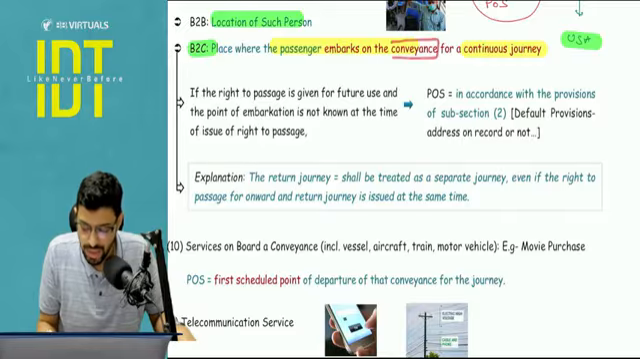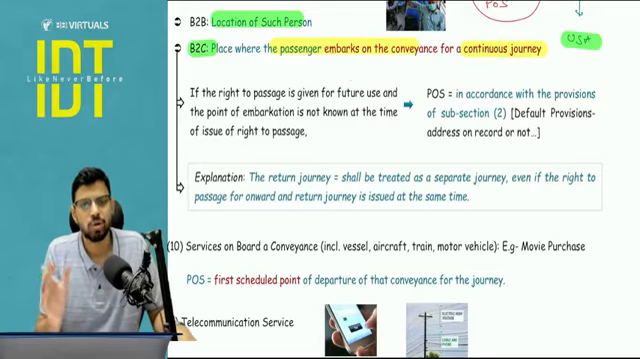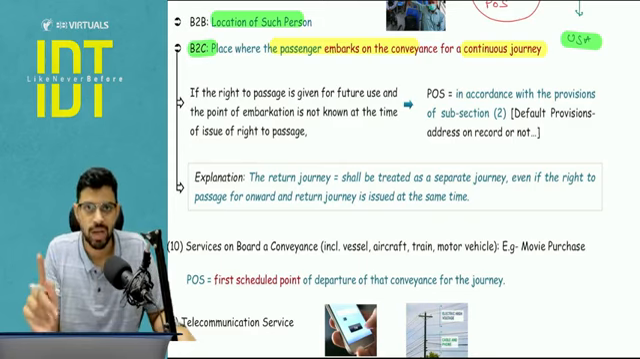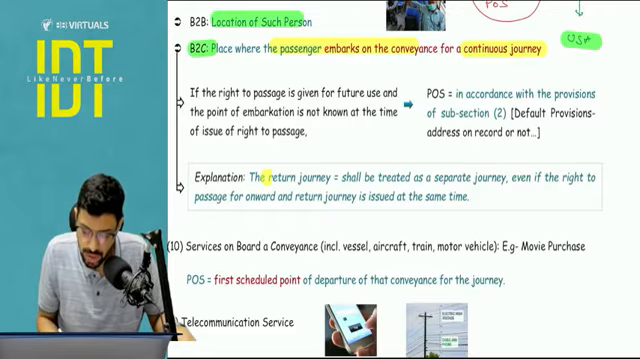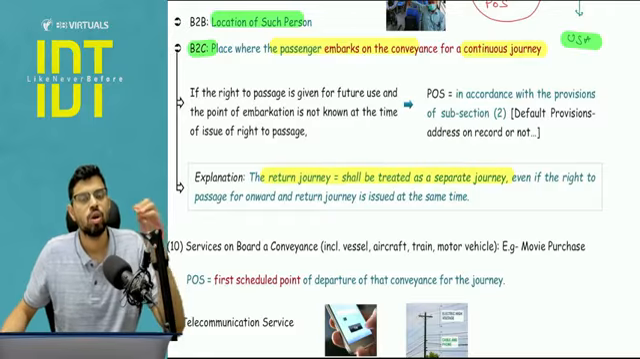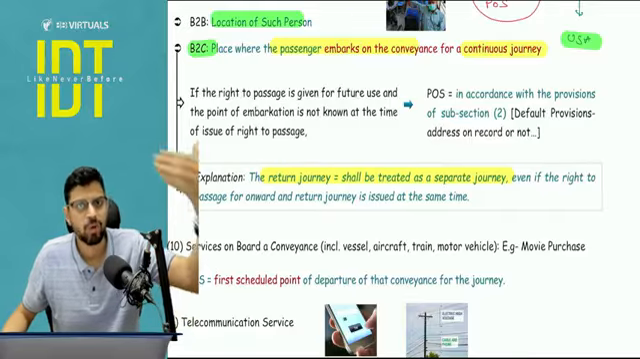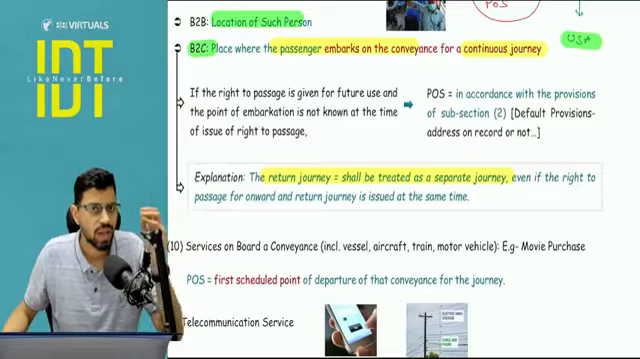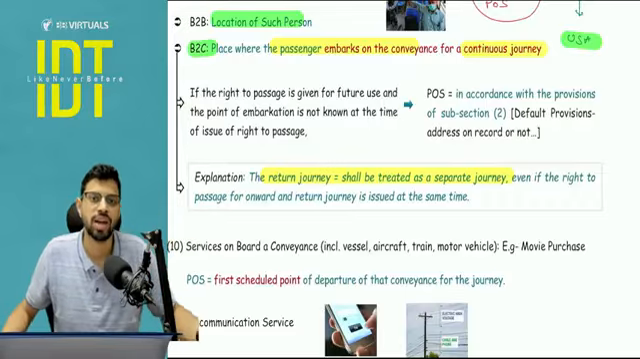Now conveyance can be anything. It can be a vehicle, aircraft, vessel, anything. Embark means he is starting his journey, and continuous journey means without any break. So if the person disembarks the conveyance and resumes later, or the conveyance is changed, then it is not a continuous journey. Is this clear? Second important point, a return journey is always treated as a separate journey. Let's say I'm traveling from Pune to Delhi, and I'm also traveling back from Delhi to Pune. Even if the invoice, the boarding pass, the tickets are issued at the same time, the return journey will still be treated as a separate journey.